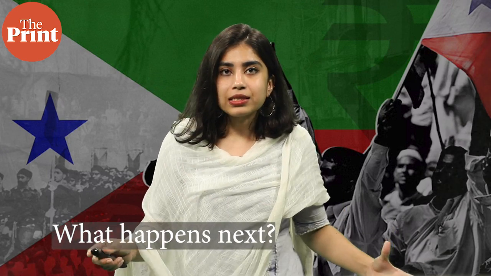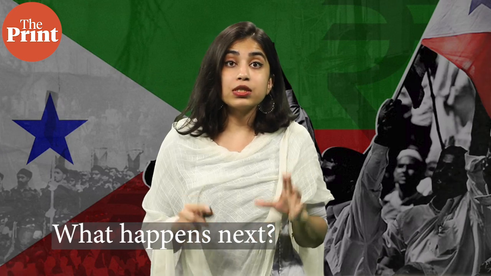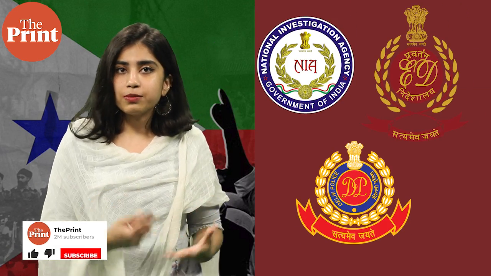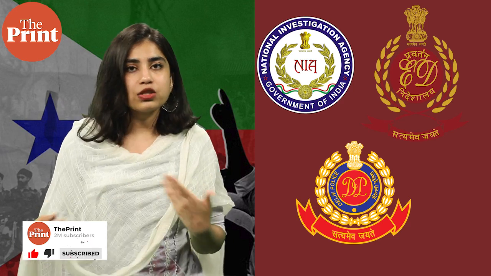Now, what happens next? The next step, as per the law, is that this notification will be referred to a tribunal within 30 days. This tribunal decides whether there actually is sufficient cause for declaring the association unlawful. So, this reference by the government will have details of the cases the NIA, ED and state police forces have registered against PFI and its other associations across the country. Basically, the government will try to justify the ban before the tribunal. The tribunal will then issue a notice to the PFI demanding its reply and will hear both the sides before arriving at a decision. And who is a part of this tribunal?